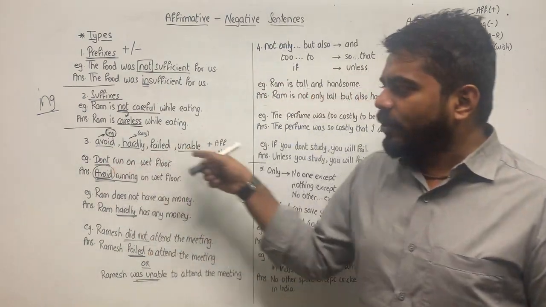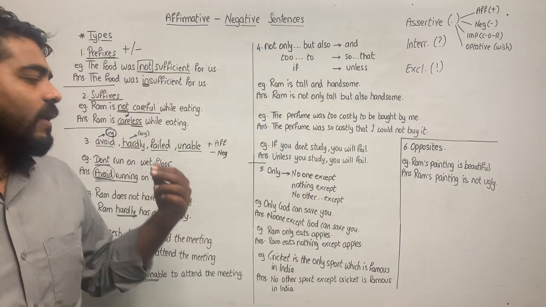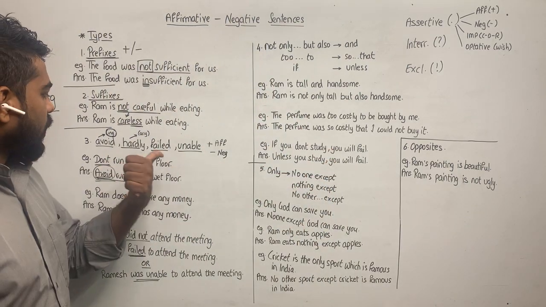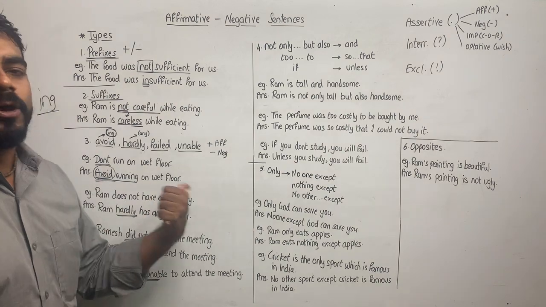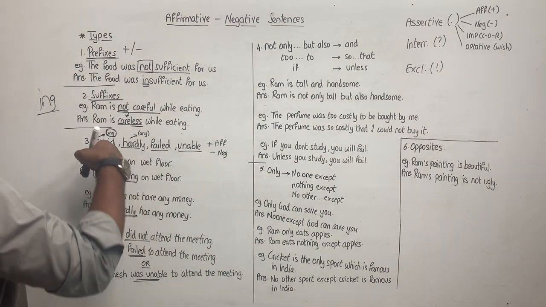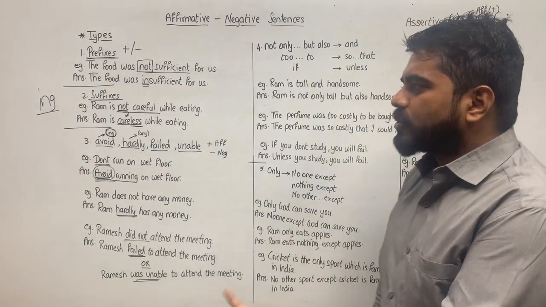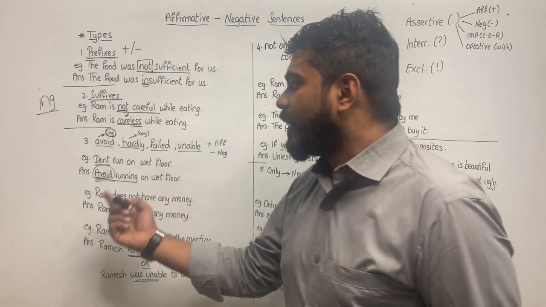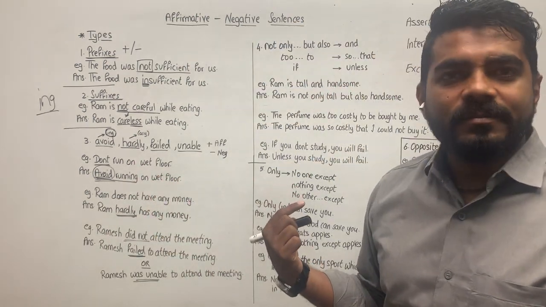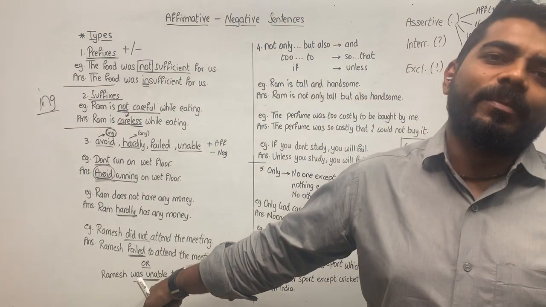So what you do is whenever you have a sentence, say don't run on wet floor, think whether it is suitable with avoid, hardly, failed, unable. Don't run on wet floor? Okay. Avoid running on wet floor. Makes sense. Ram does not have any money. Let's start with avoid. Ram avoids having any money, does not suit. So we take the next option, that is hardly. Ram hardly has any money. Okay. Similarly, the one with failed and the one with unable.